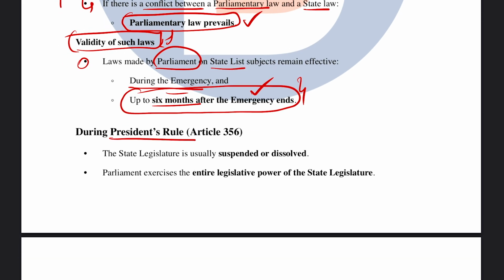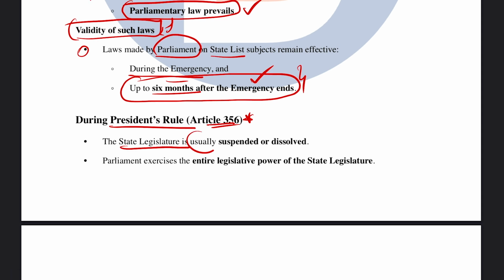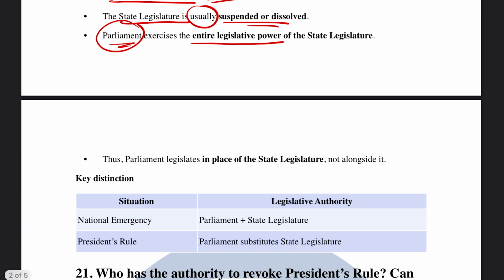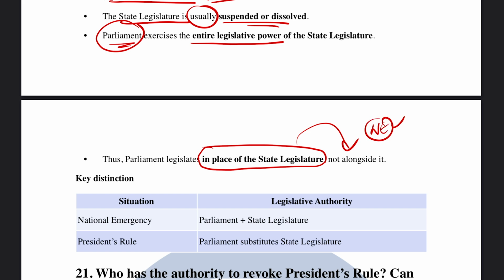Next is with respect to president rule. A very important dimension you have to keep in mind is that the state legislature is usually suspended or dissolved. Hence, it is ultimately Parliament that exercises the entire legislative power of the state legislature. We can also say that Parliament legislates in place of the state legislature and not alongside it, as opposed to the situation in the national emergency.